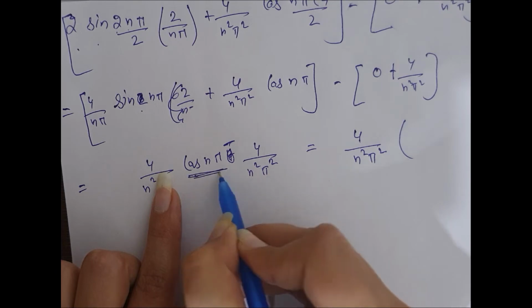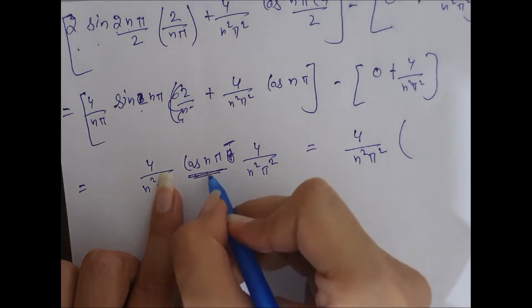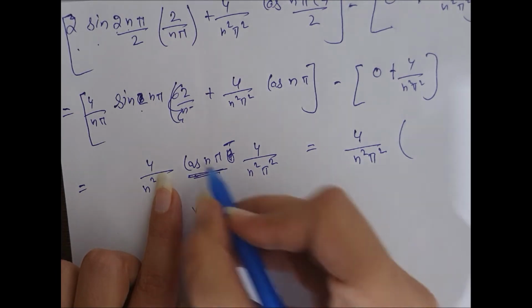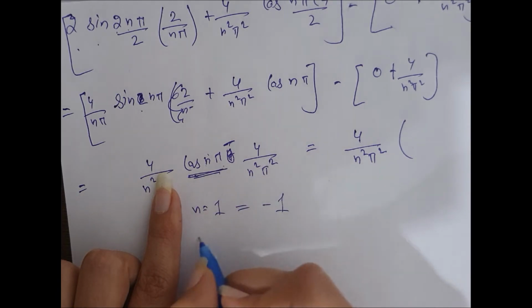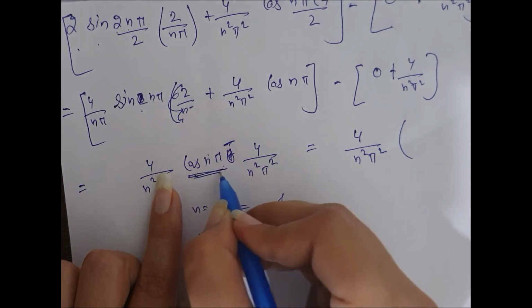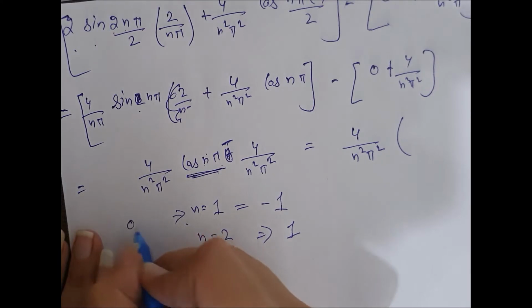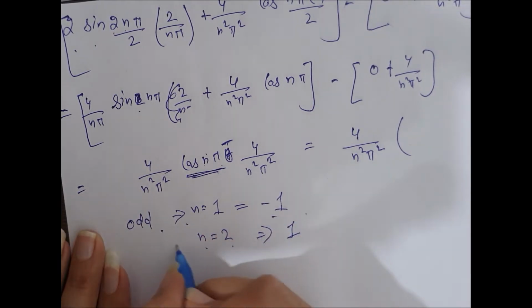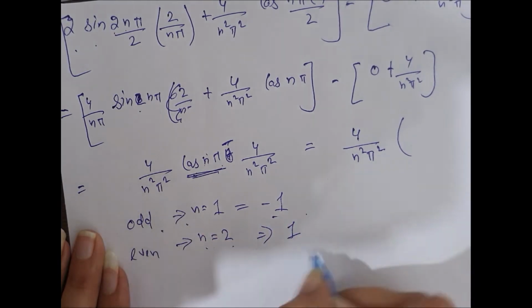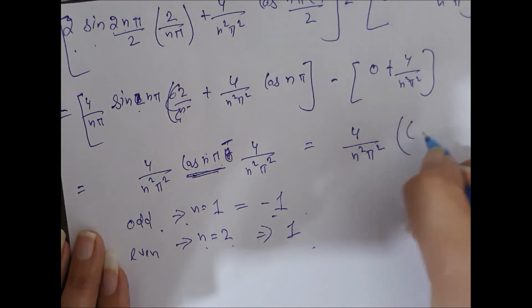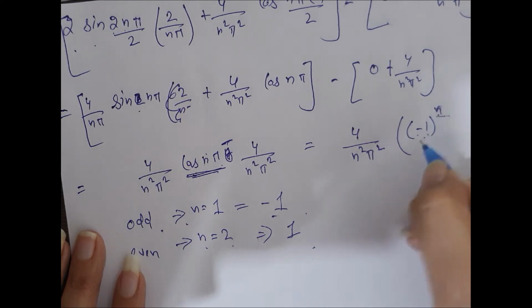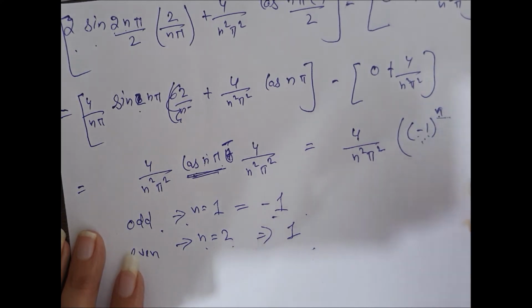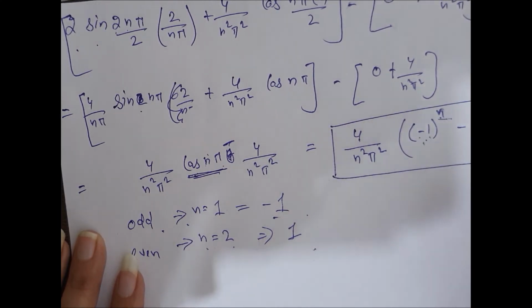Cos n pi value depends upon the n value. For n equal to 1, cos pi will be -1. For n equal to 2, cos 2 pi will be 1. For odd values it will be -1, for even values it will be 1. So we can write it as (-1) to the power n. If n is 1, then it will be -1. If 2, then it will be 1, and so on. An comes out to be this.